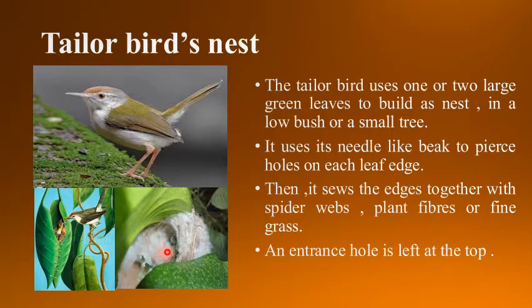So the tailor bird uses one or two large green leaves to build a nest in a low bush or a small tree. It uses its needle-like beak to pierce holes on each leaf edge. Then it sews the edges together with spider webs, plant fibers or fine grass. An entrance hole is left at the top.